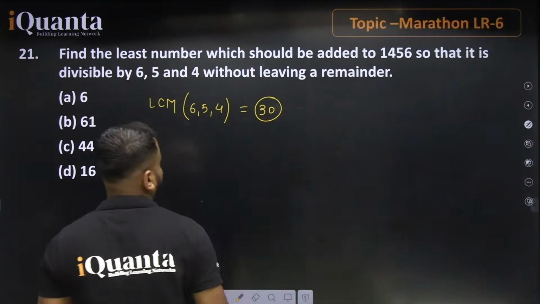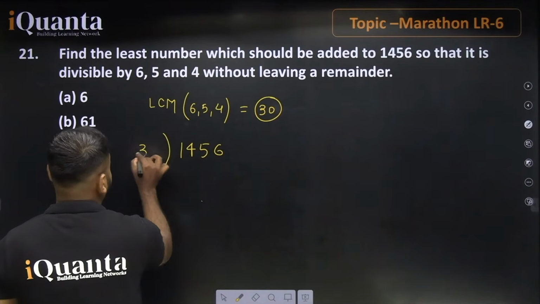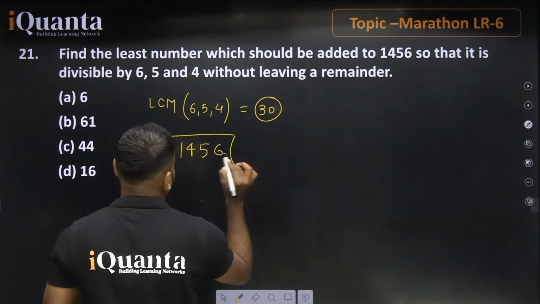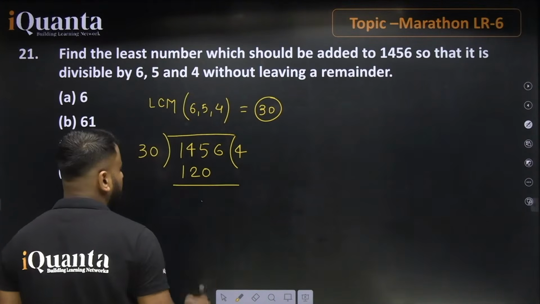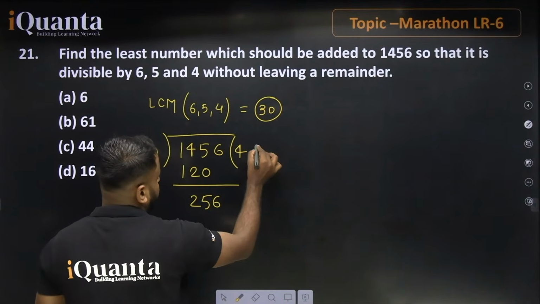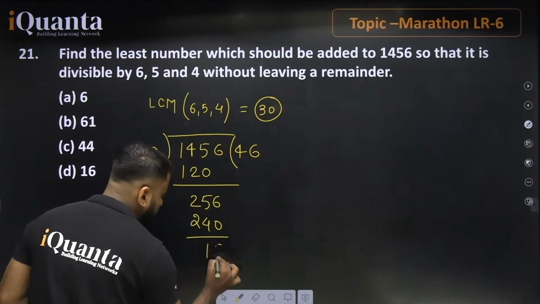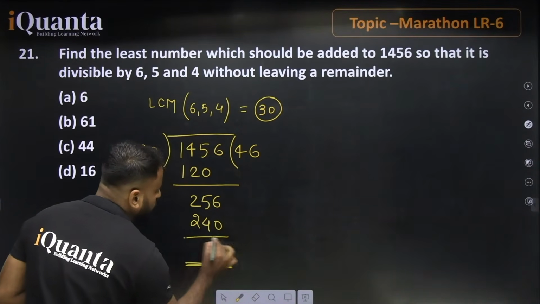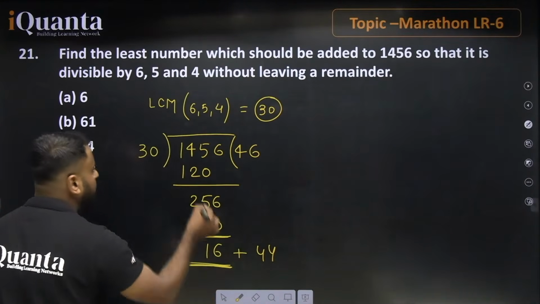So students, what we need to do here is just divide 1456 by 30. If we divide it by 30, we know that 3 4s are 12, so this value will be 120. Here the value will be 2, 5 and 6. 3 6s are 18, it means 240. Now we are left with 16. Guys, there is an extra value of 16. It means if we add 44 here, this value becomes 60 again.